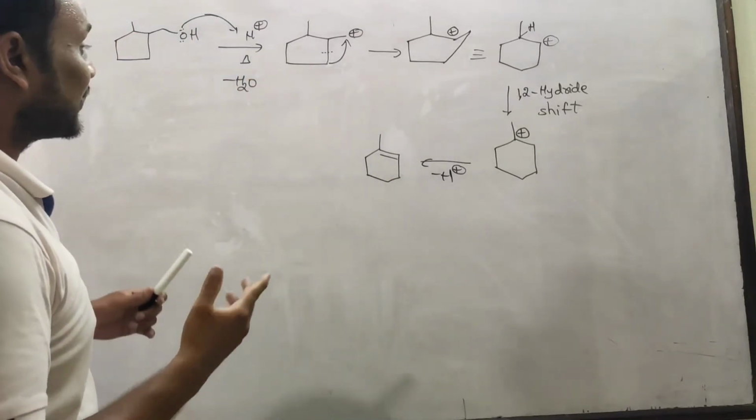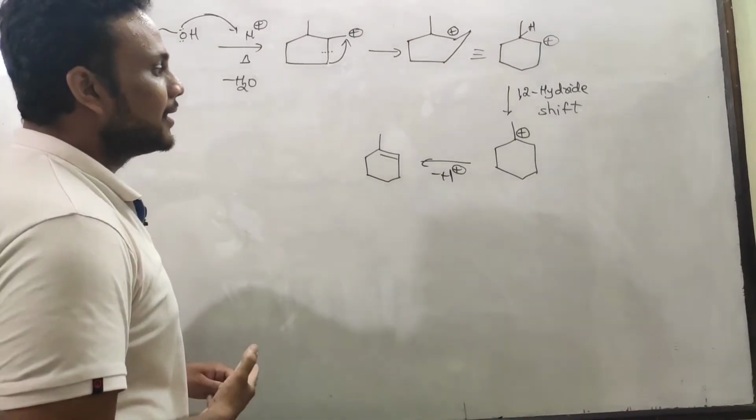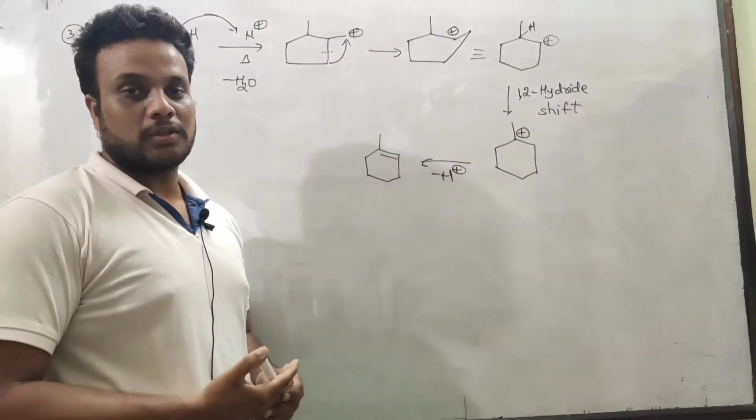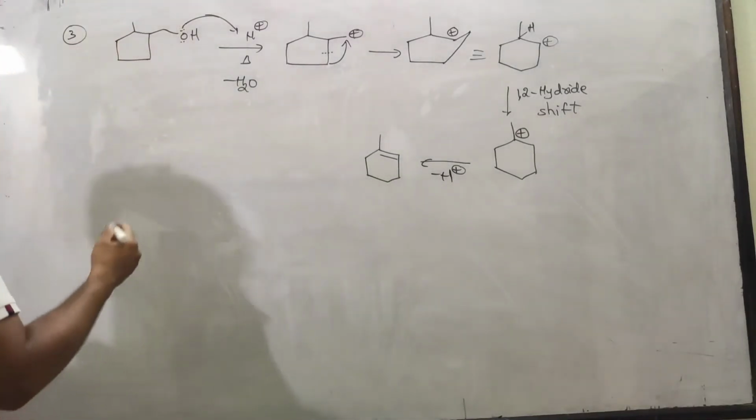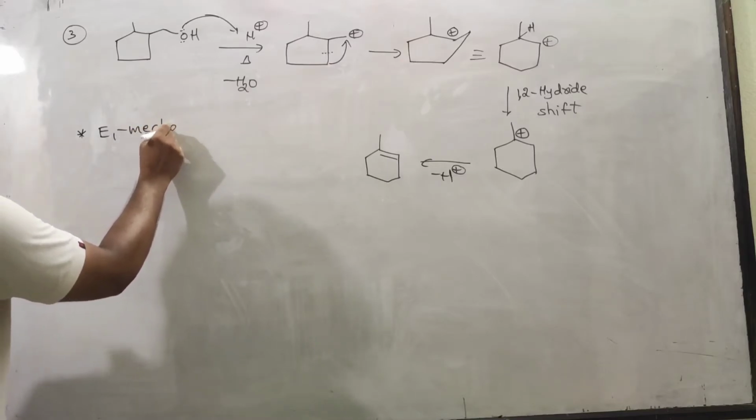Okay, so we cannot expect this kind of product directly from this without writing the mechanism. So this is the importance of mechanism. So let me conclude this. So it is E1 mechanism.